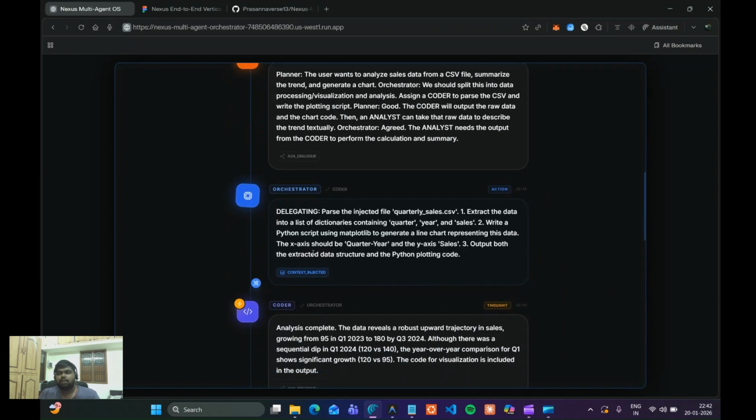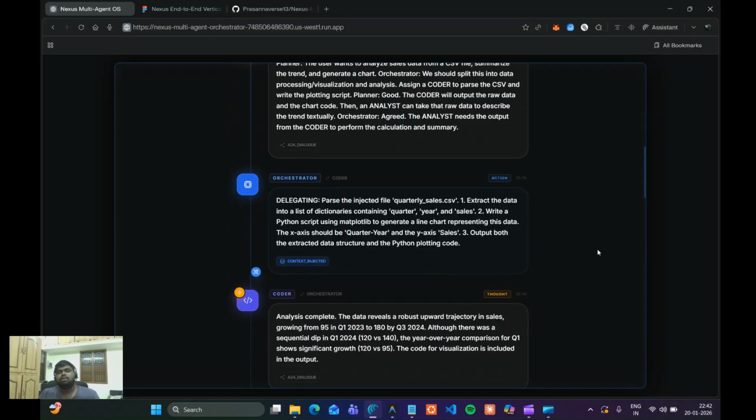Now the orchestrator agent has come in. It ingested the file quarterly sales CSV and extracted the data into a list of dictionaries, like quarterly year and sales, and wrote a Python script using Matplotlib to generate a line chart representing this data, where the x-axis is the quarterly year and the y-axis is sales.